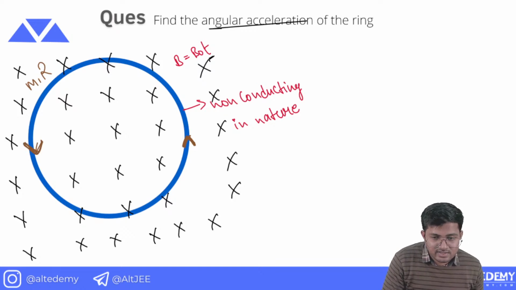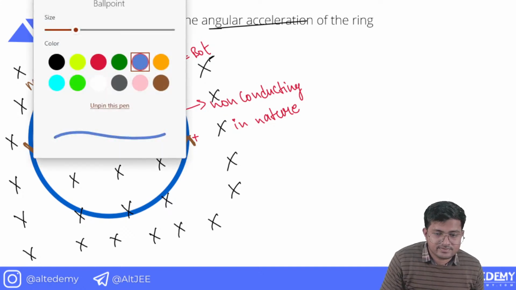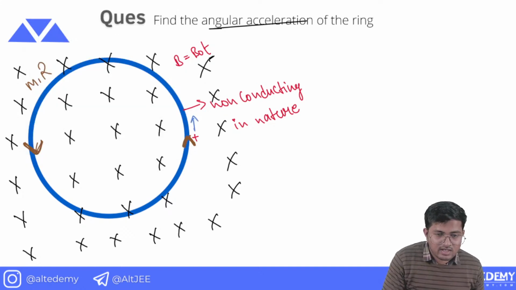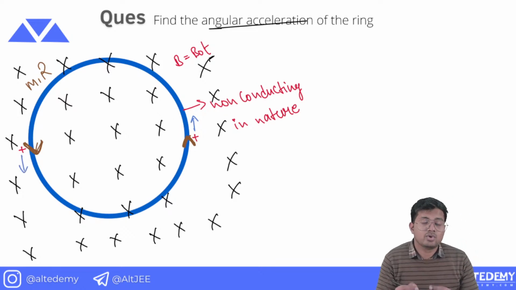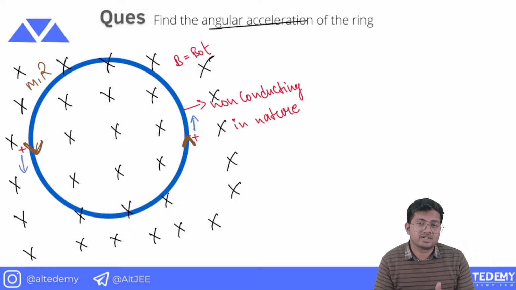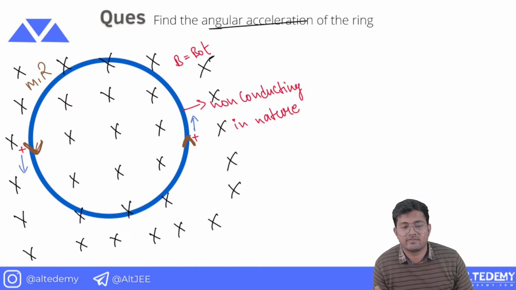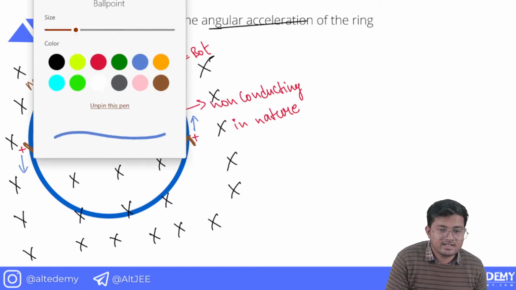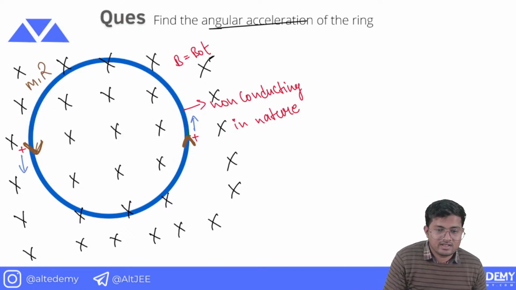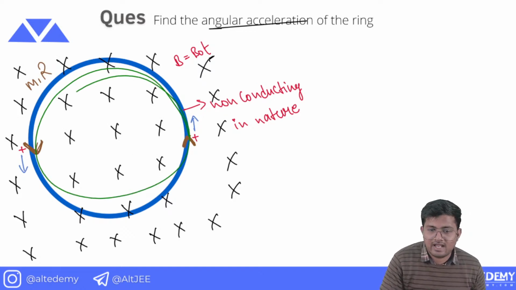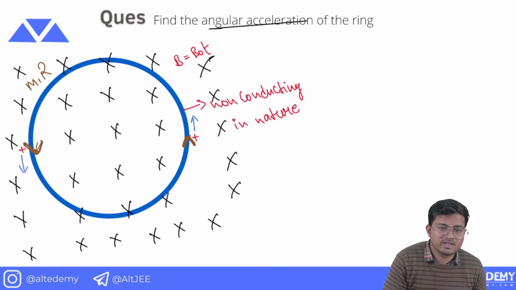So if current is anti-clockwise, and I have a positive charge here, this positive charge will move in this direction. And if I have a positive charge here, this positive charge will move in this direction. So we know the direction of force, and once we know the direction of force, we can easily determine the direction of field. It means that the induced electric field is anti-clockwise.